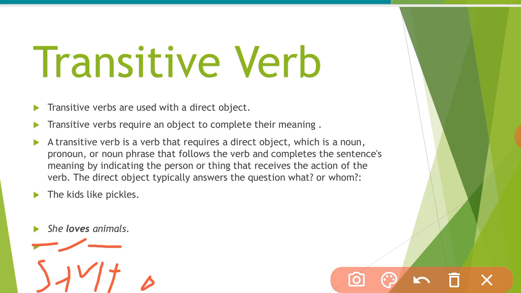A transitive verb is a verb that requires a direct object, which is a noun, a pronoun, or a noun phrase. It follows the verb and completes the sentence's meaning by indicating the person or thing that receives the action. So the direct object typically answers the question what or whom. Let's take one more example.